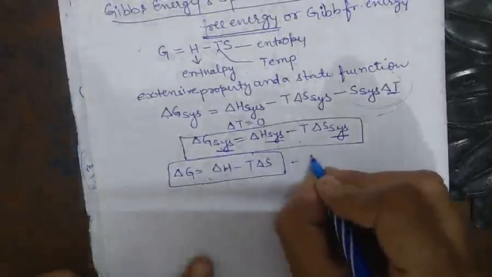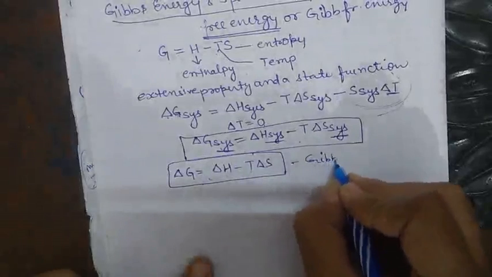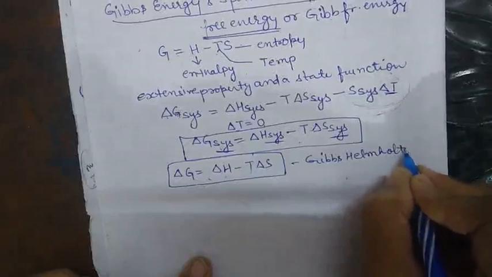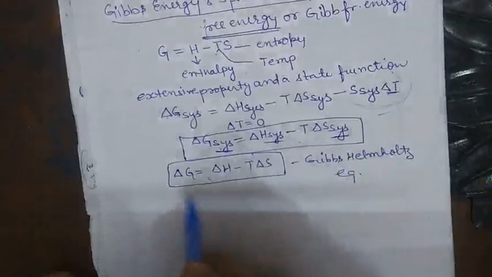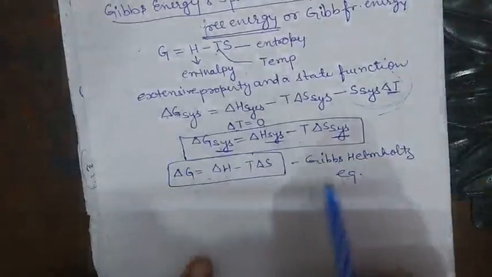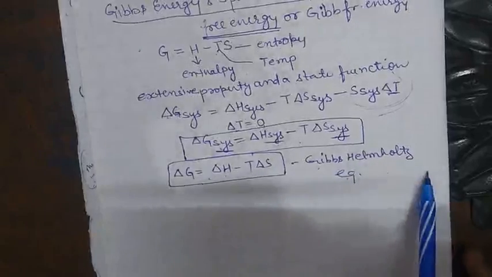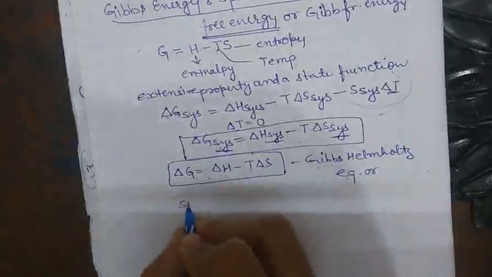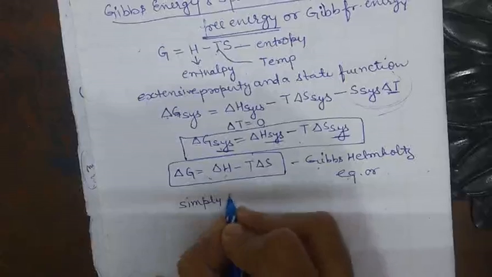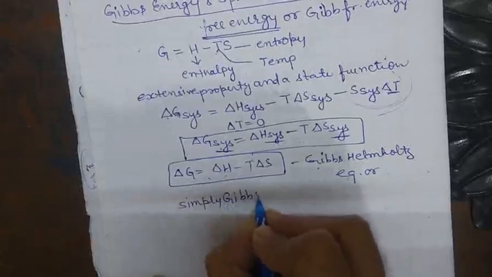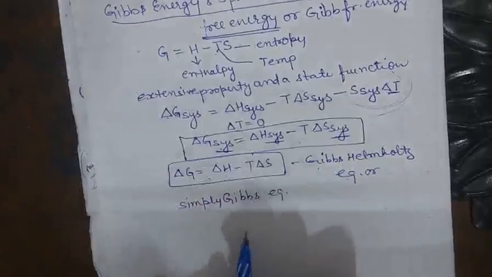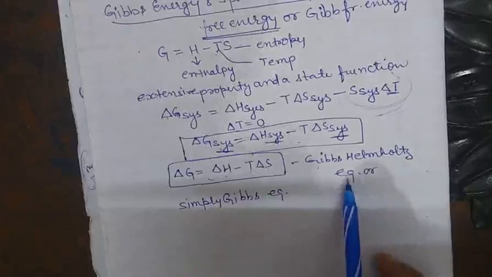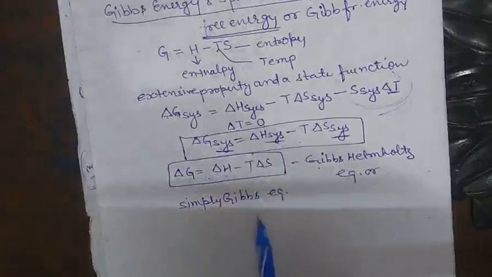This expression is called the Gibbs Helmholtz equation, or simply the Gibbs equation.